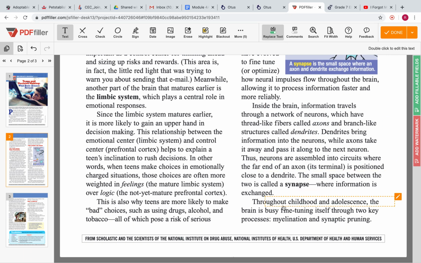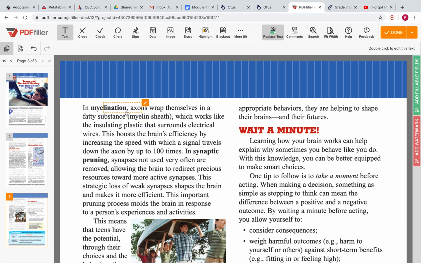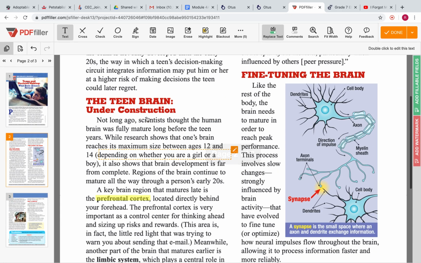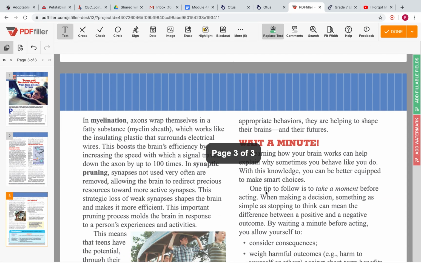Throughout childhood and adolescence, the brain is busy fine-tuning itself through two key processes, myelination and synaptic pruning. In myelination, axons wrap themselves in a fatty substance, a myelin sheath, which works like the insulating plastic that surrounds electrical wires. Now let's look at where the myelin sheath is on the image. This is the axon right here, and it is wrapped in the myelin sheath, which is right here. So you can kind of think of the electrical wires being wrapped in the cords.